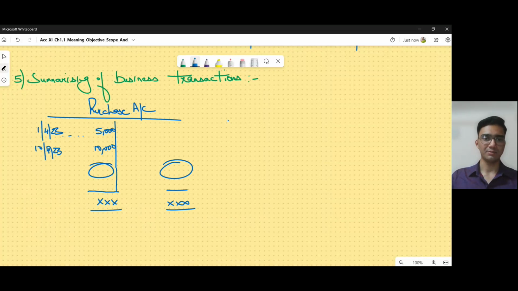Whatever side this balance will come, which I've circled, we will see later on. That is actually giving us some information.